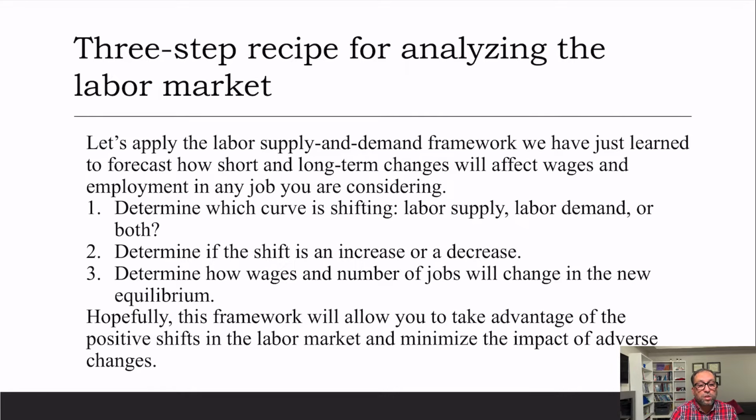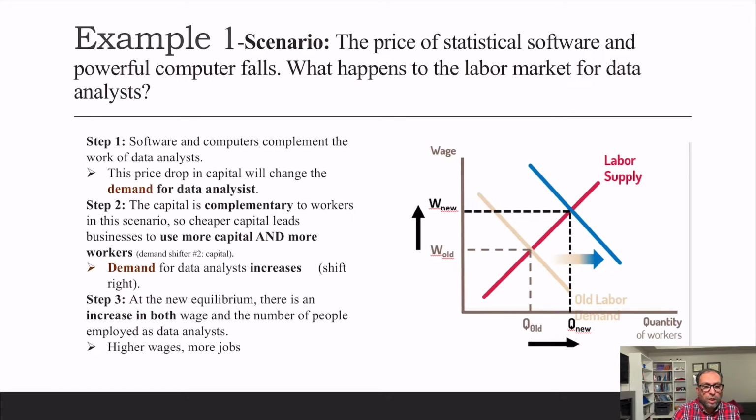The first thing is to determine which curve is shifting: labor supply or labor demand, or both. That is also possible. And determine if the shift is an increase or a decrease, a right shift or a left shift. Then determine how wages and the number of jobs will change in the new equilibrium. So this is the three-step framework.